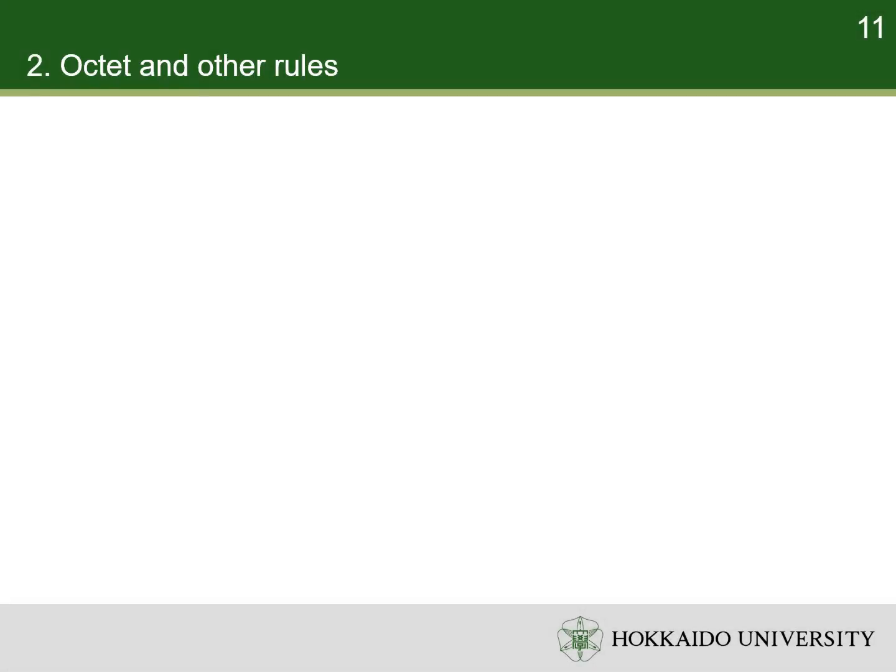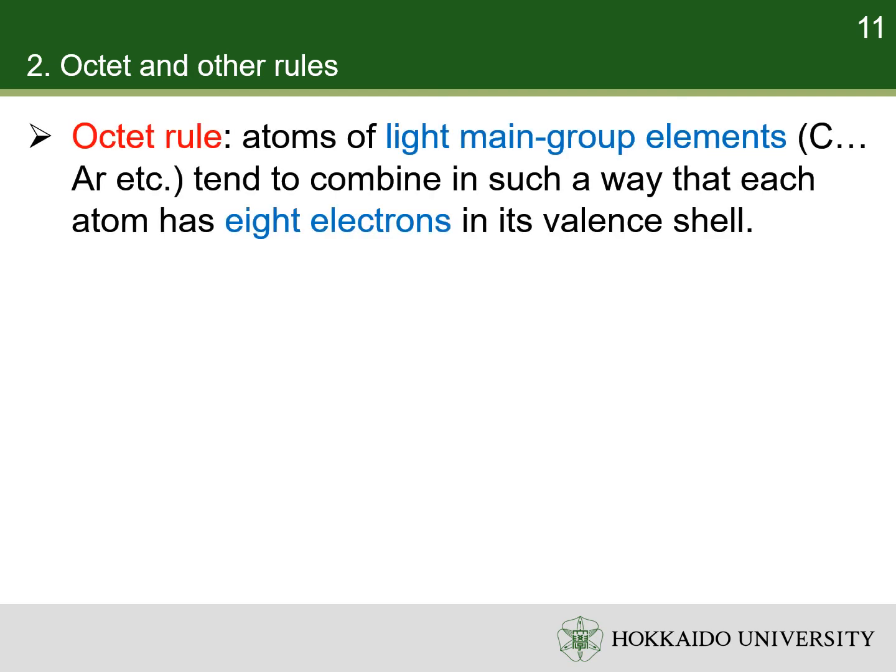We can use molecular orbital theory to explain many phenomena. One example is the octet rule. It says that the atoms of light main group elements tend to combine in such a way that each atom has 8 electrons in its valence shell, including the shared electrons. Here, light means the elements are in the second and third periods. Main groups are the groups in the s and p blocks in the periodic table. The octet rule is valid for elements from carbon to argon and occasionally applicable to some other elements.